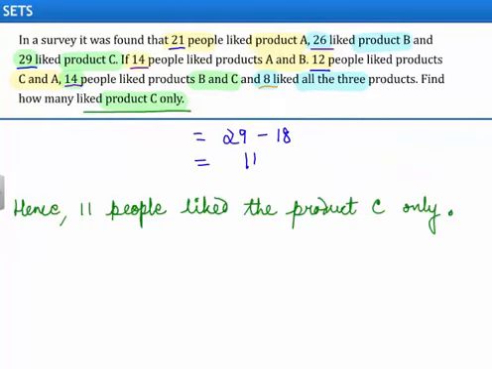Hence, we can conclude that 11 people liked the product C only. So with this we come to the end of the solution of this question.